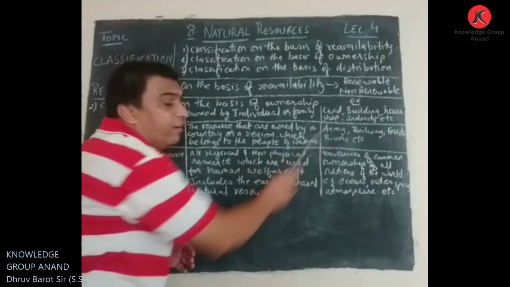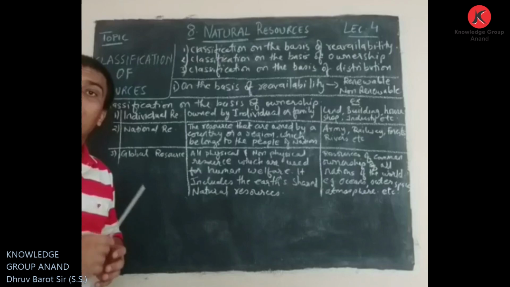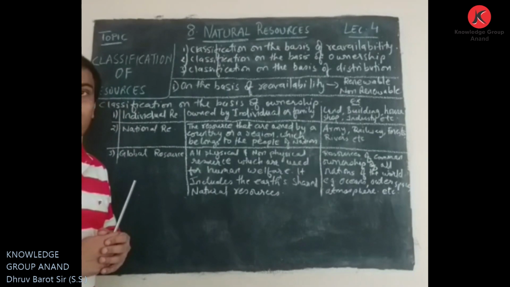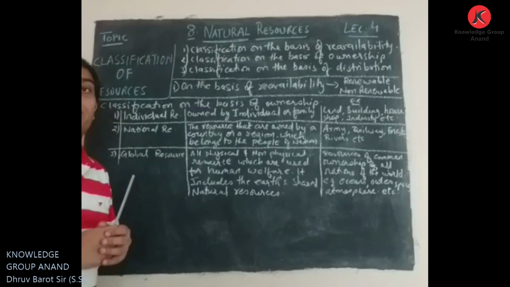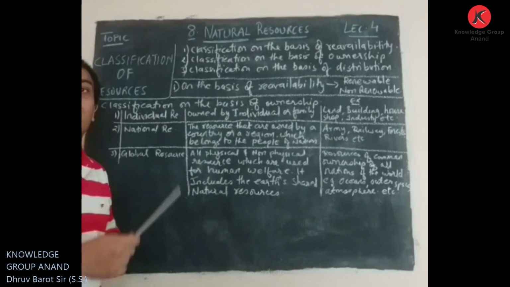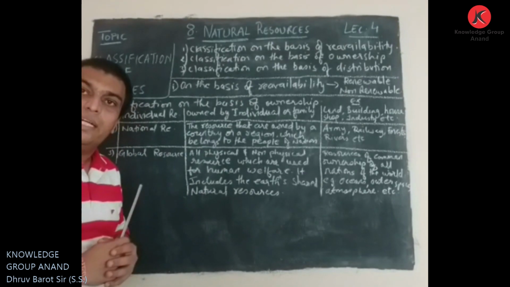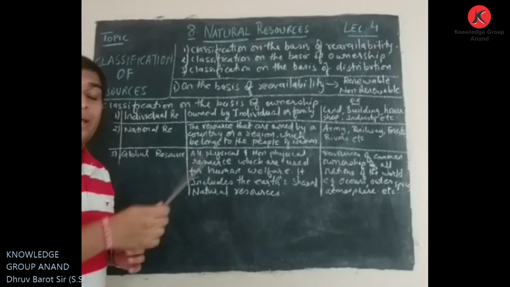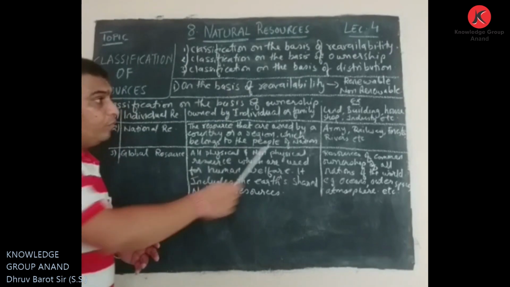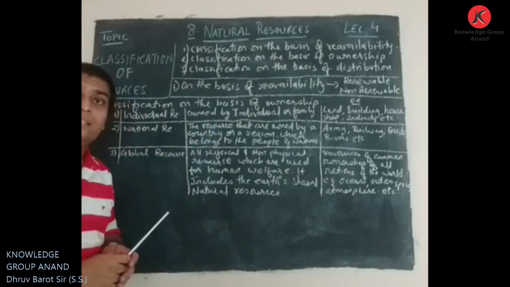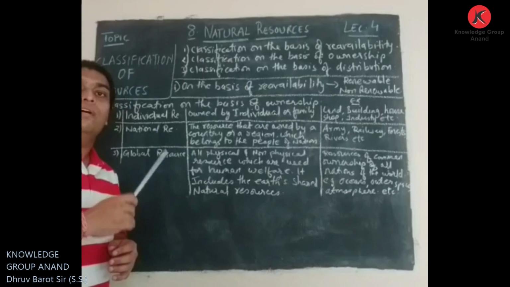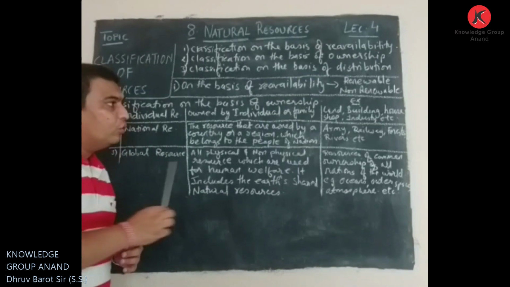Another is railway. Railway is also the property of the nation. There is no individual owner of railways in our country. So railway can also be considered as a national resource because it is working for the welfare of the country. It is a very important mode of transportation for our country. Another is forest. We can see lots of forest in our country, and all that forest belongs to our country. There is no individual owner.